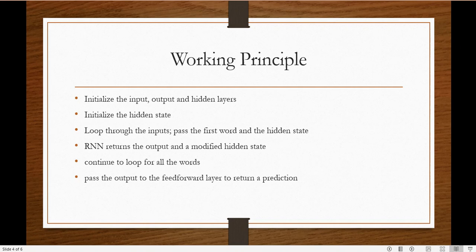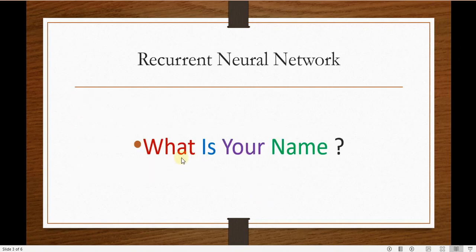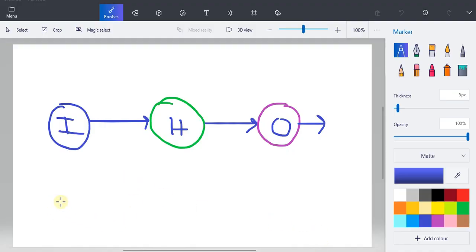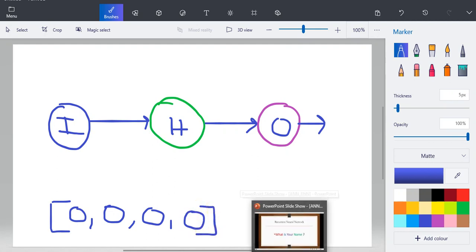Of course, as I'm starting, the hidden state has no value as of now. So maybe I can just create an array of zero values. As we have four words, I'm creating one array where I have four zeros. So that is my hidden state. I'm initializing the hidden state.